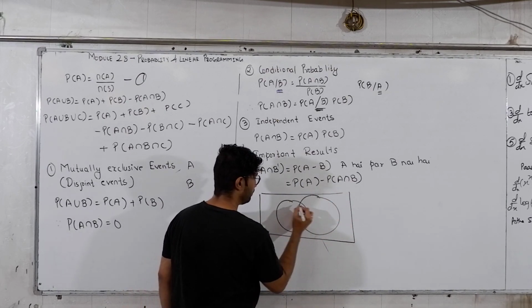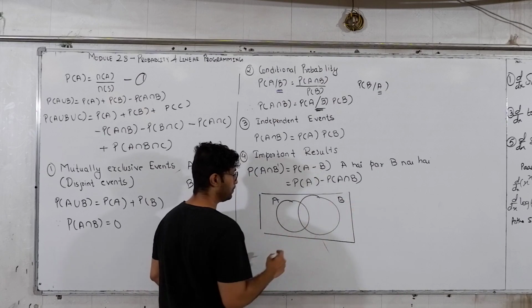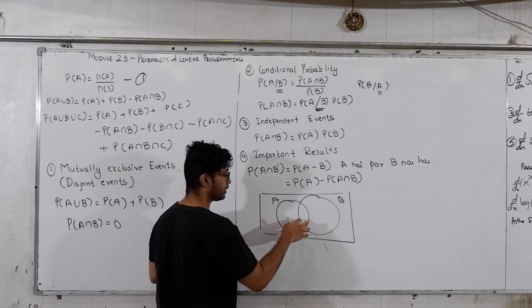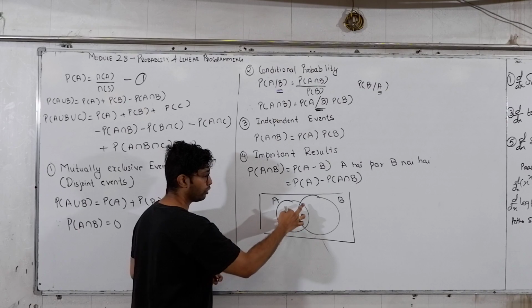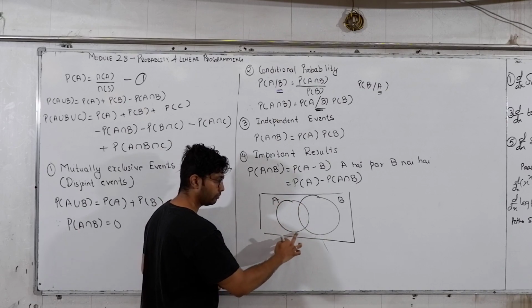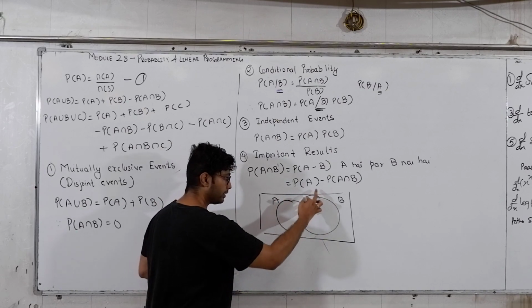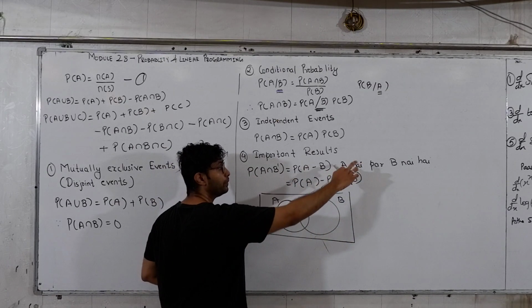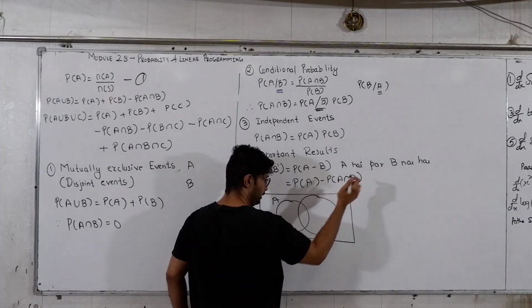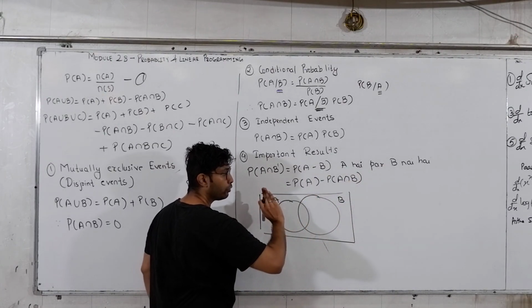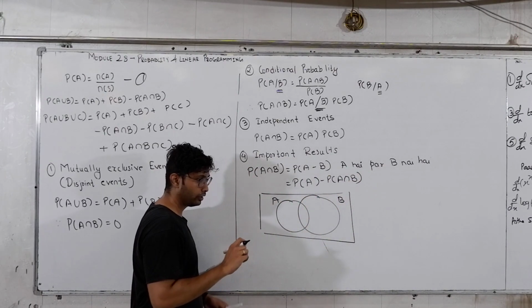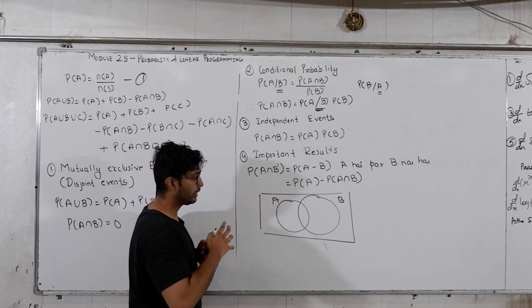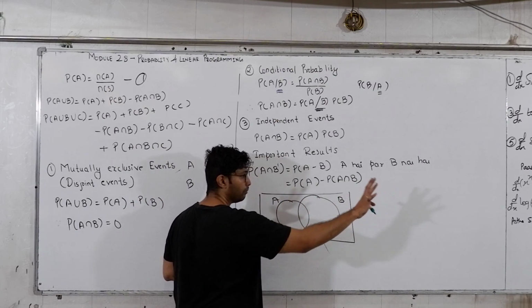A, B, this is A, this is B. Now this is your A intersection B. This is your complete P of A, and this is complete P of B. I just want A but not B. Means I want A but I don't want any part of B in it. So what will I take out? I will take out whole B.